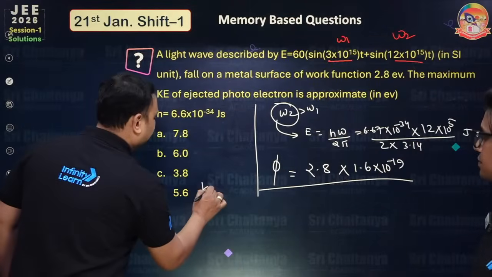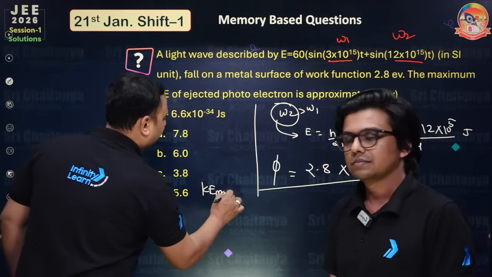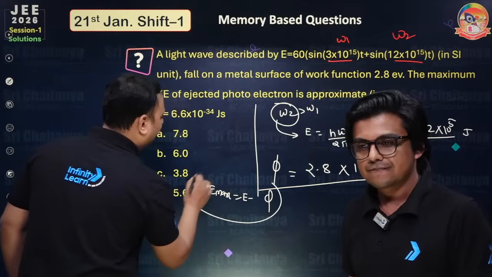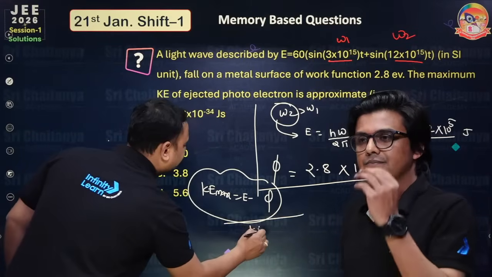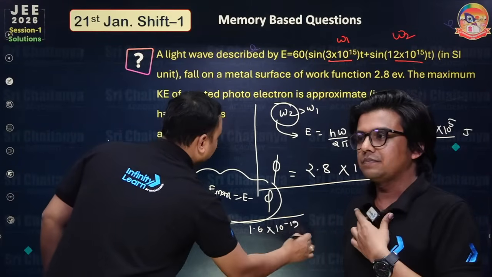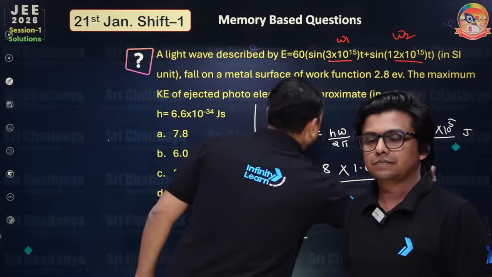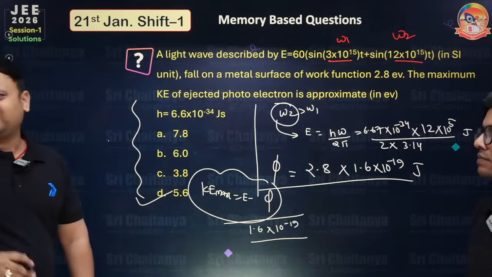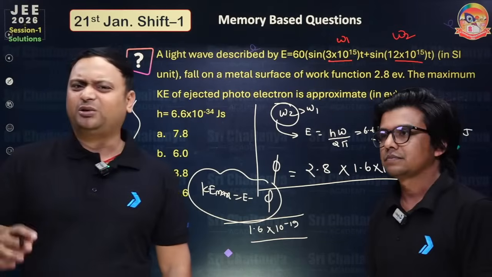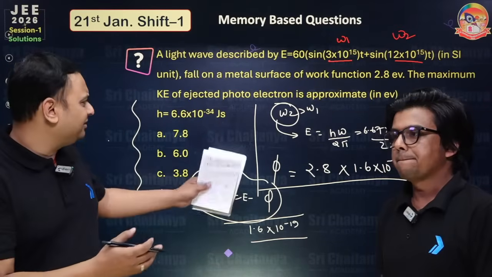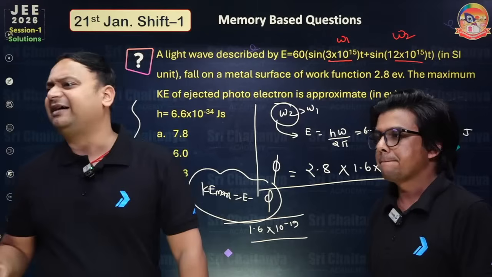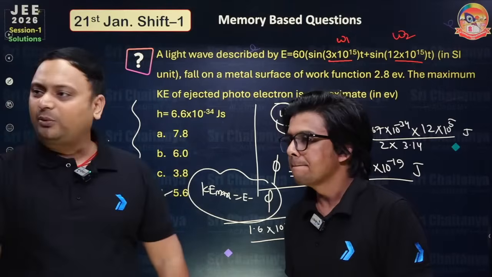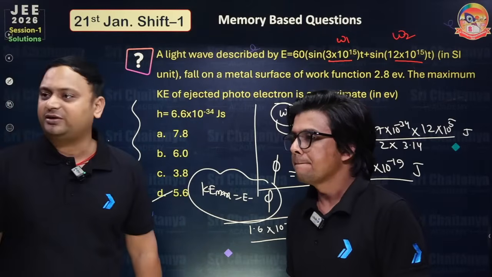This is the maximum kinetic energy. You can put it here as E minus phi. This is the main important formula. So after calculating the value, divide by 1.6 times 10 to the power minus 19, because we have converted in terms of joule, so the answer is in terms of electron volt. So this answer is 5.6. This question is quite lengthy, so you have to keep some time aside. The previous question is so easy and takes very little time, so apply that saved time in this question and calculate the value. You will get the answer of 5.6.